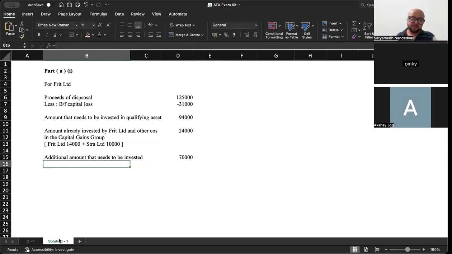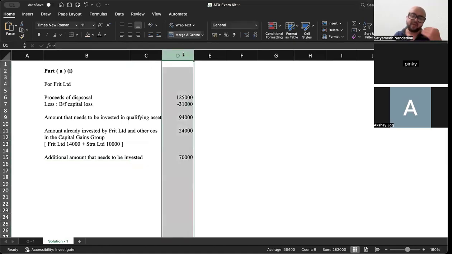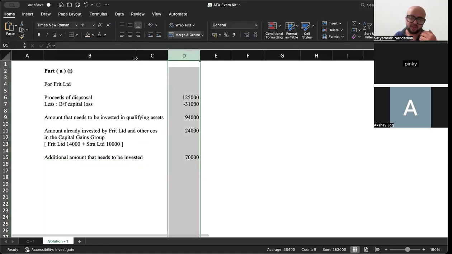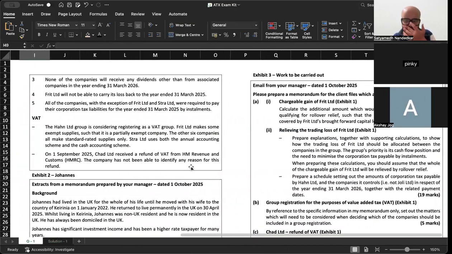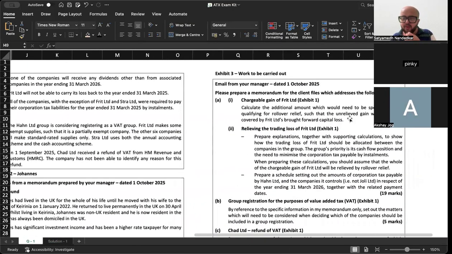That is, if 70,000 more is invested in qualifying business assets, ठीक है. उसके बाद, ये 24 जो already invested है plus ये 70,000 that you invest. After that, total investment in qualifying assets is 94,000. So the entire amount will qualify for rollover relief. And now after that, the remaining amount of gain would be fully covered by brought forward capital loss.